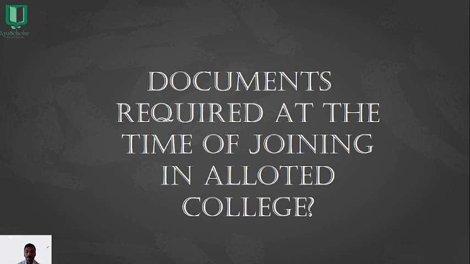What are the documents required at the time of joining in the allotted college?